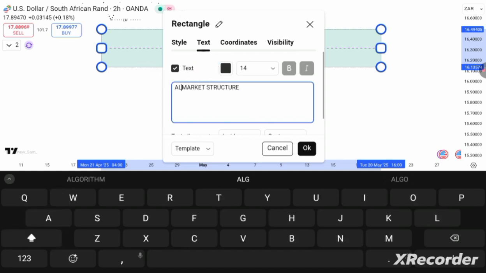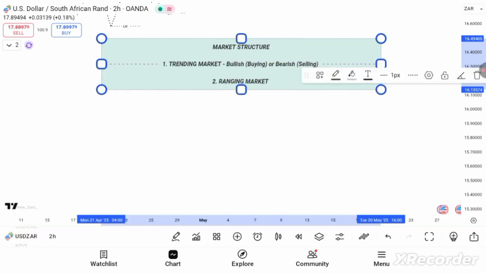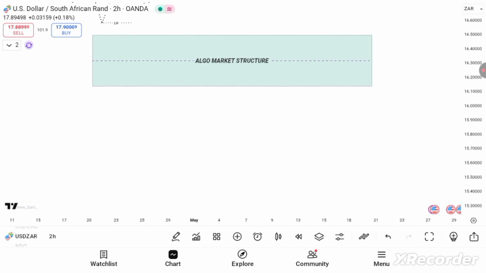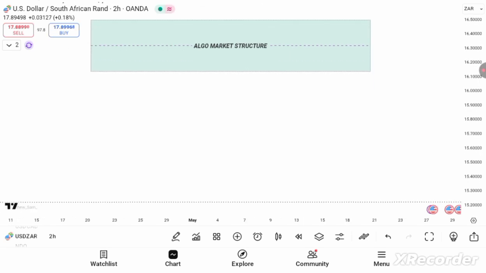Algo market structure. All right. So we have what we call the algo market structure, and I'll talk about that in the next class, the next video. All right. Thank you.